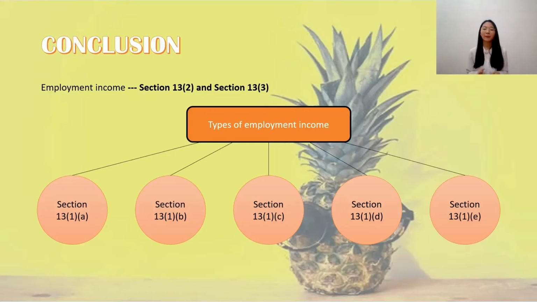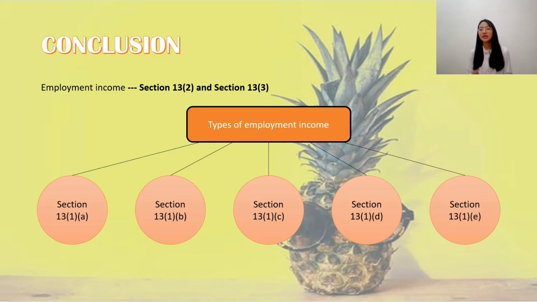In conclusion, employment income will be taxed in Malaysia under the situations mentioned in Section 32 and Section 33. We have also discussed 5 types of employment income. As a quick summary, Section 31A computes the gross income of an employee from an employer in regard to having or exercising the employment, whereas Section 31B computes the gross income of an employee from an employer in terms of benefits in kind. Section 31C refers to the gross income of employees including the sum of utilization of living accommodation in Malaysia.